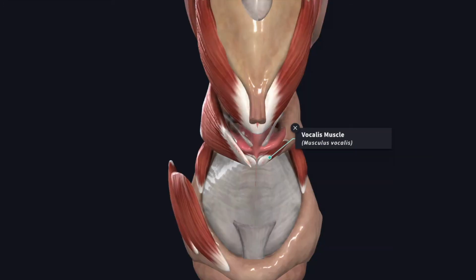The next muscle we'll see is the vocalis muscle. The vocalis muscle takes origin from the vocal process of the arytenoid cartilage. They pass forward and get inserted to the vocal ligament and the thyroid angle.